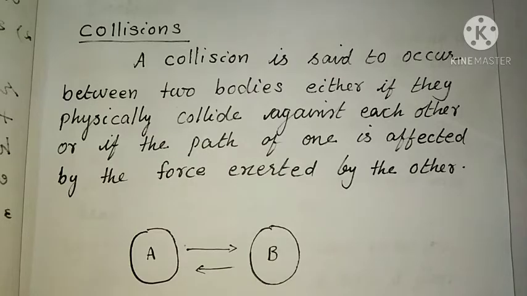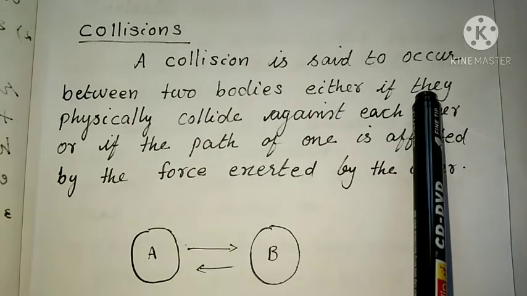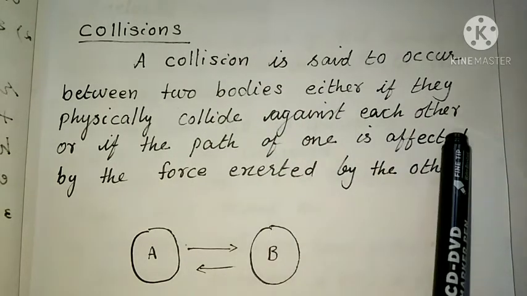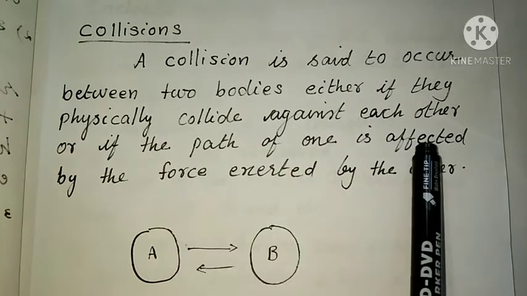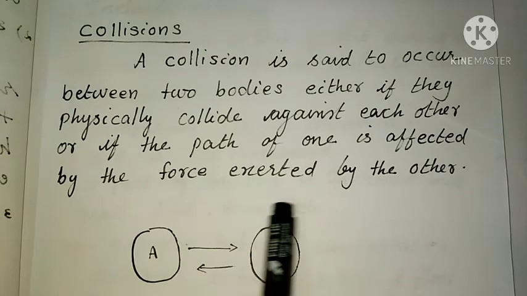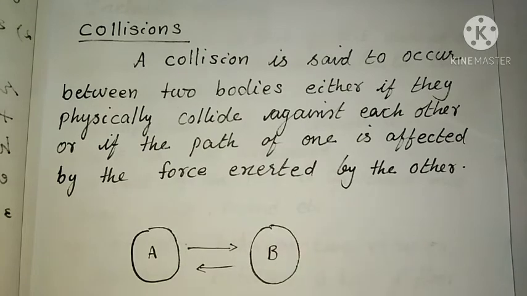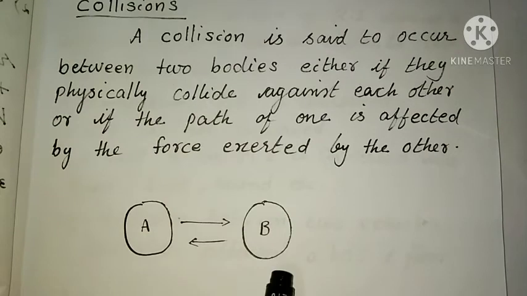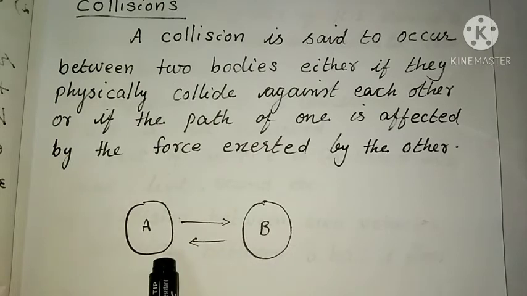Dear children, today's topic is collisions. A collision is said to occur between two bodies either if they physically collide against each other or if the path of one is affected by the force exerted by the other. So here are the two bodies A and B. If they physically collide with each other, then we can say that the collision occurs.